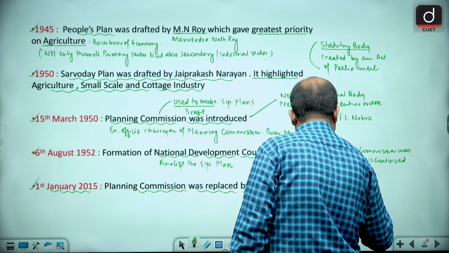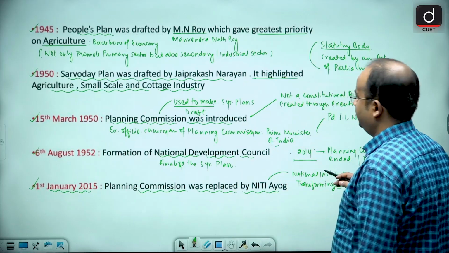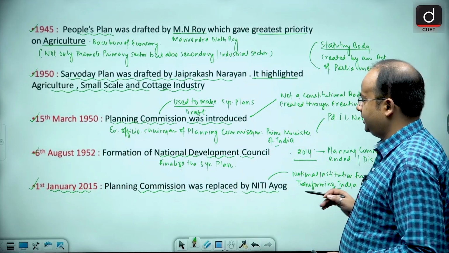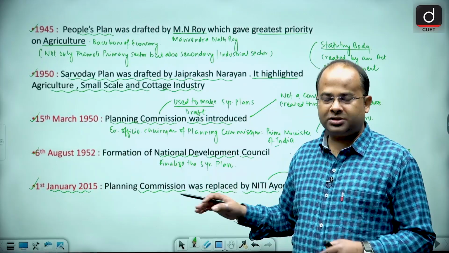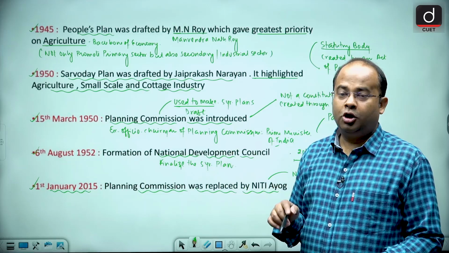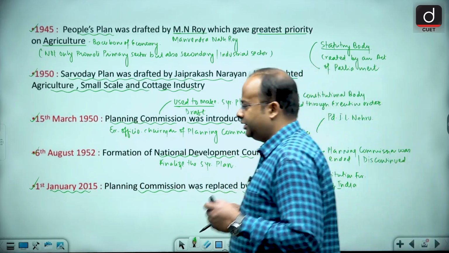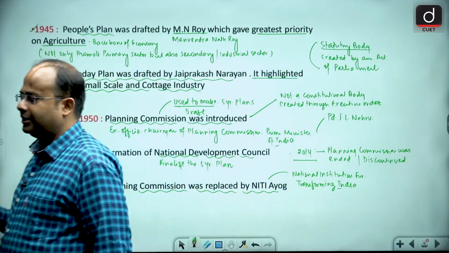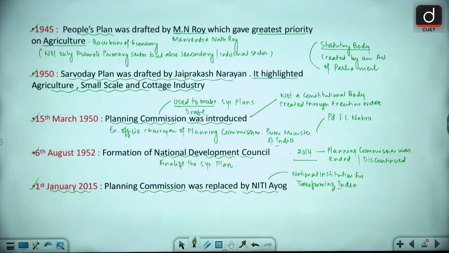The Planning Commission was replaced by Niti Aayog, which was created on 1st January 2015, but the decision to discontinue the Planning Commission came in August 2014. Is that clear to all of you?